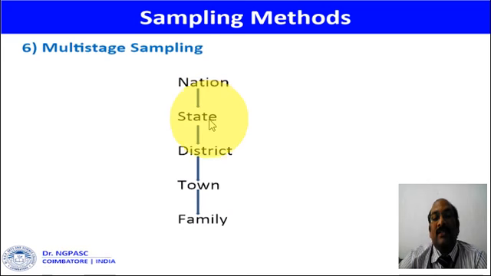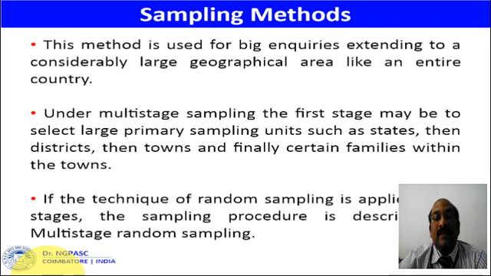Those states are classified into districts, and only a few districts are selected. From those districts only a few towns are selected for research, and then from those towns only a few families are selected. At each and every stage the researcher can apply random sampling. Then it is called the multi-stage random sampling method.